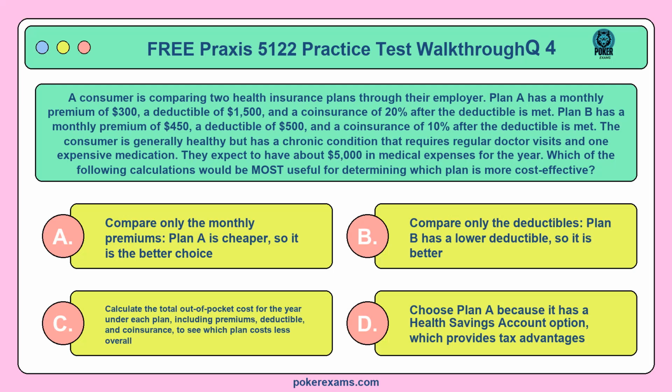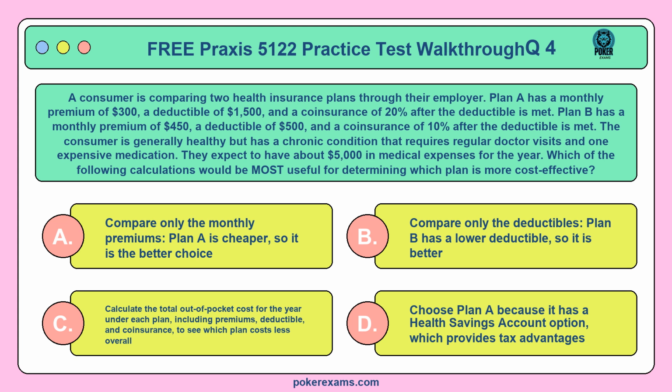Question 4. A consumer is comparing two health insurance plans through their employer. Plan A has a monthly premium of $300, a deductible of $1,500, and a coinsurance of 20% after the deductible is met. Plan B has a monthly premium of $450, a deductible of $500, and a coinsurance of 10% after